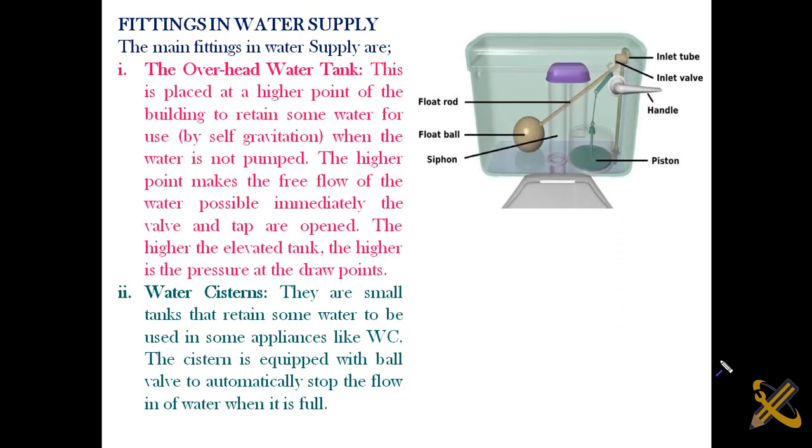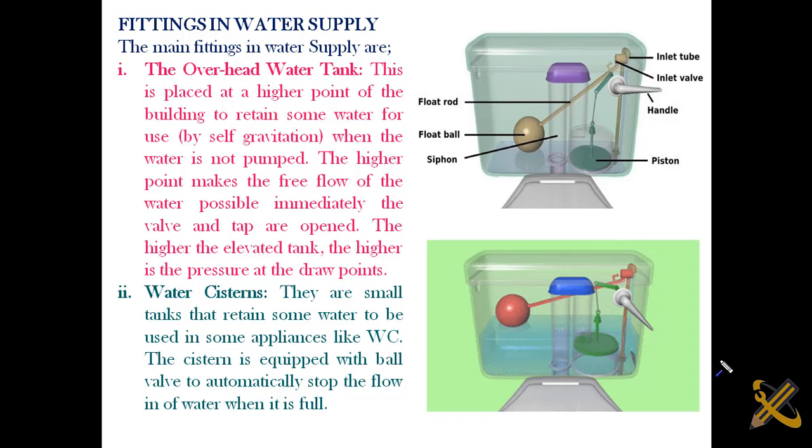All right, this is a very good picture of that, and this is how it actually operates. I think the picture, the note, and this motion picture explain it all. You can see we have the float ball, the float rod, and the siphon. By the time you press the handle downward, the siphon area, the piston, opens and the water comes to your WC and flushes out whatever you've deposited therein. By the time the water comes out, the tank is empty.